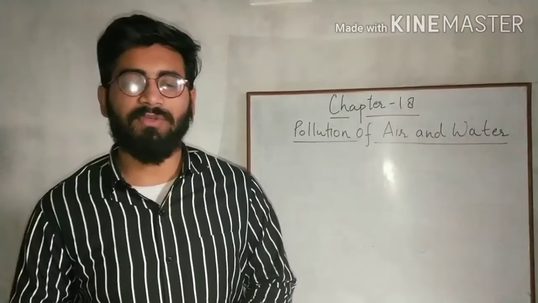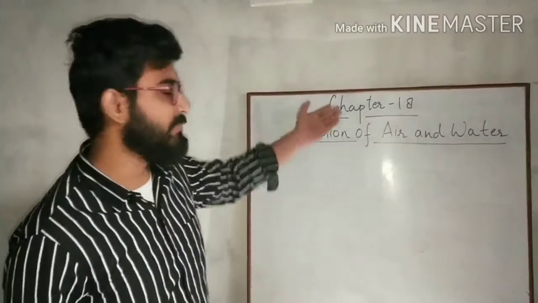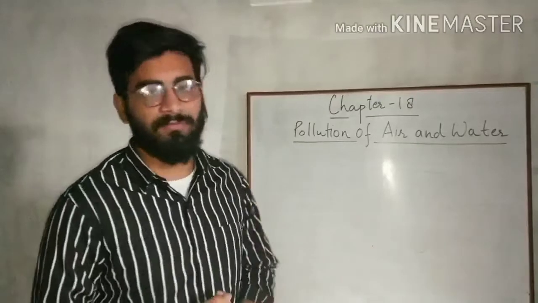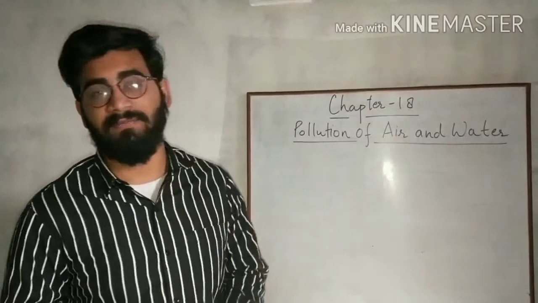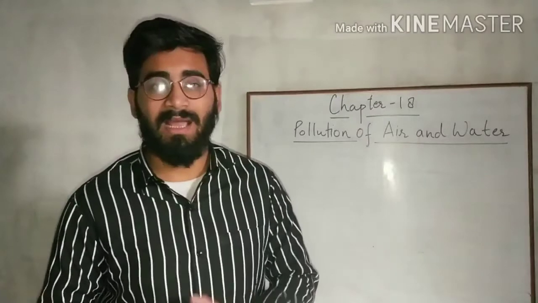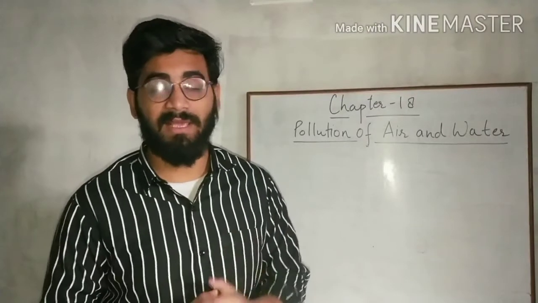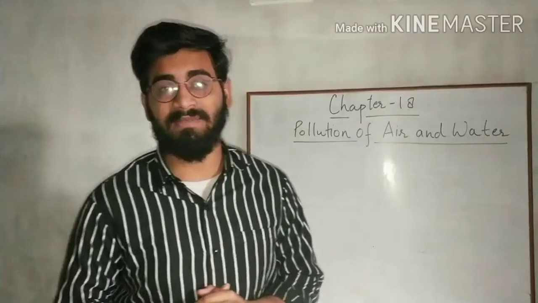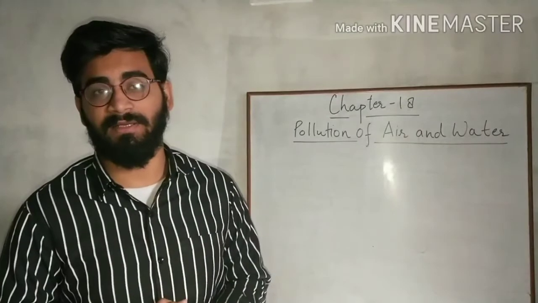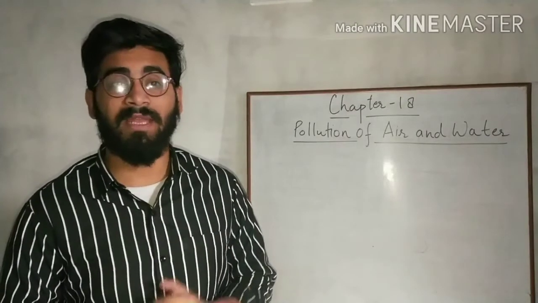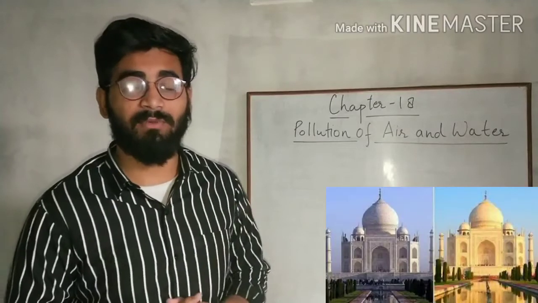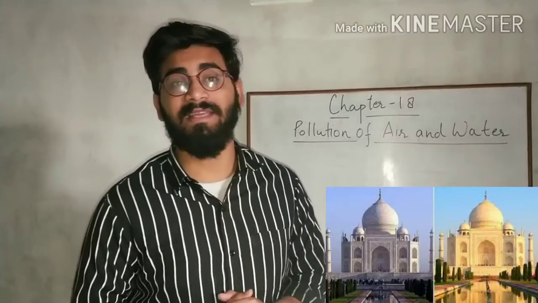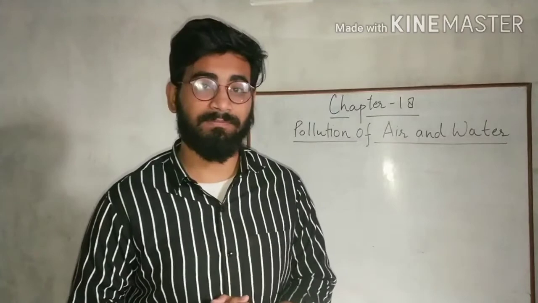Today we are going to start a new chapter, chapter number 18, pollution of air and water. Before discussing it further, I think you might know that the Taj Mahal, which is in Agra, is one of the seven wonders of the world. But you may be disappointed to hear that the beauty of this monument, which is in marble, is threatened by air pollution.